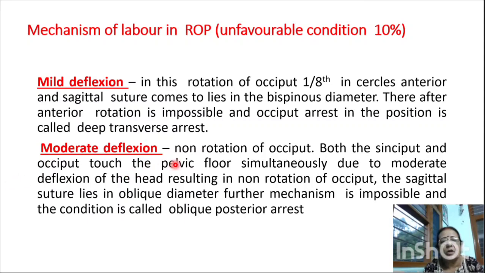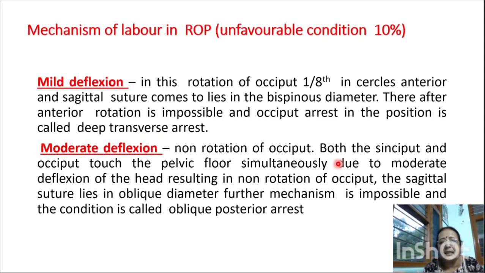Now the moderate deflection or non-rotation of the occiput: both the sinciput and the occiput touch the pelvic floor simultaneously, because the engaging diameter of the head is the oblique diameter. It will not rotate. It will descend in the same direction and go to the pelvic floor, and both sinciput and occiput touch the pelvic floor simultaneously due to moderate deflection of the head, because the head will deflex and go back toward the back of the fetus, resulting in non-rotation of the occiput.